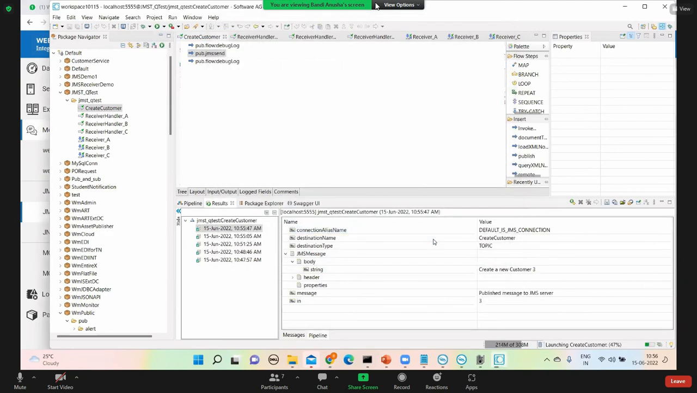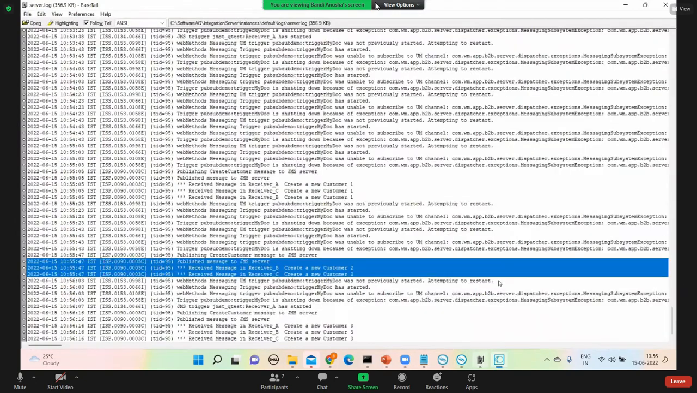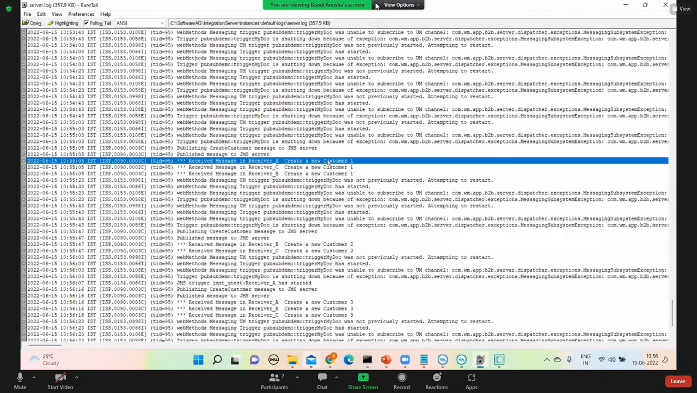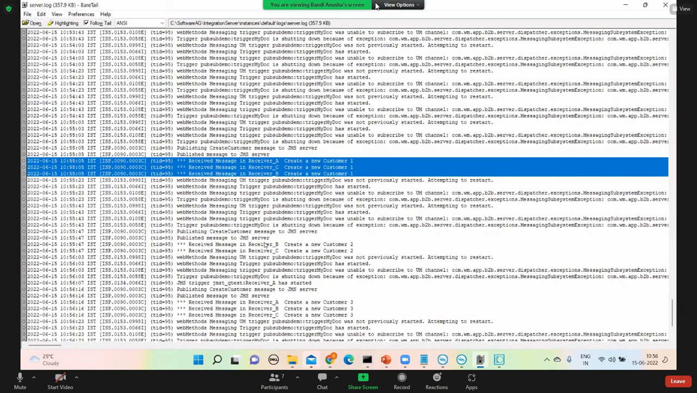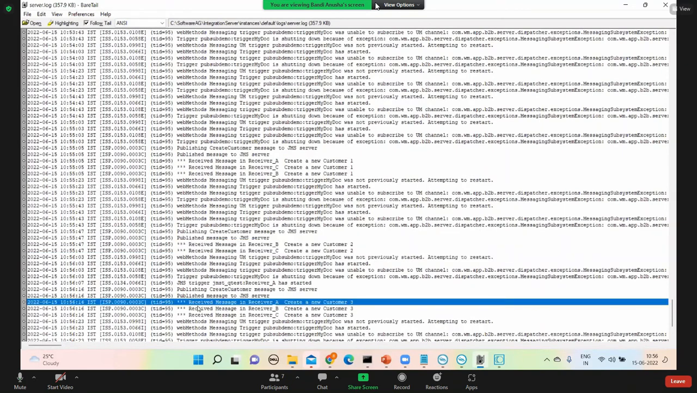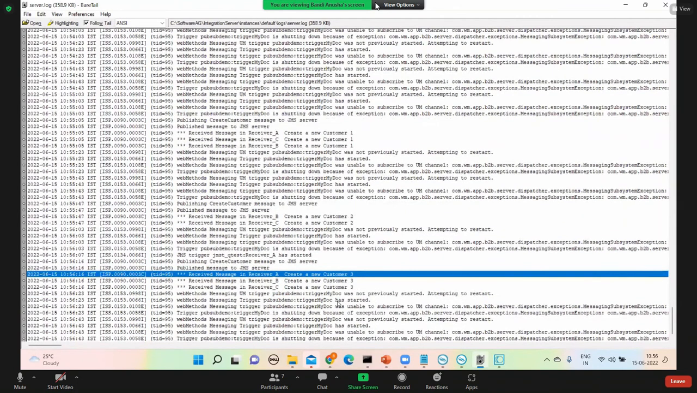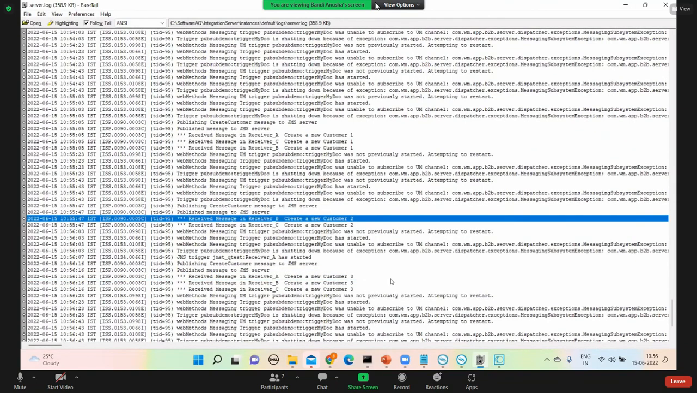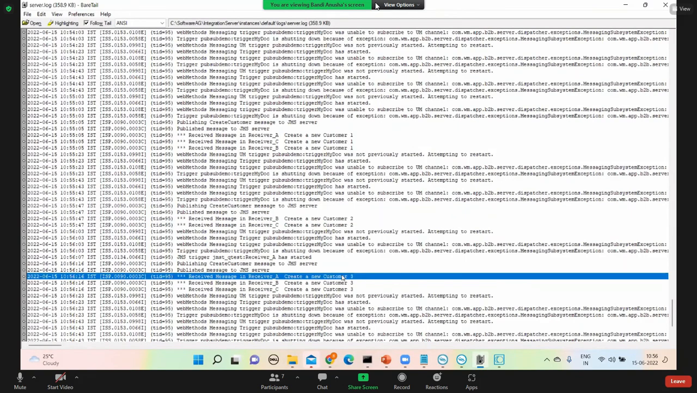Okay. Let me see the messages. See, receiver A received the third message, but it did not receive the second message. You got it? So the first message was received by all. The second message was received by only B and C, as A was inactive. Now A is active at the time a new message is published, so the new message was received by A, not the second message. The second message is lost, it's not received by A. You got it right? Everyone understands this one?